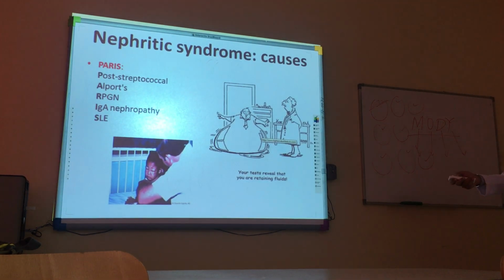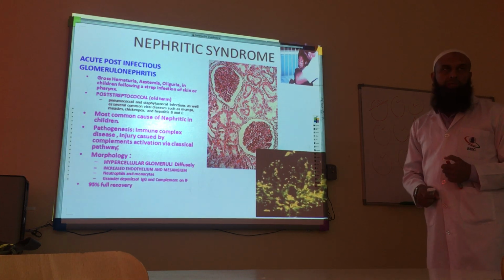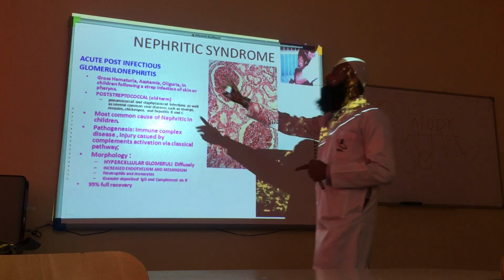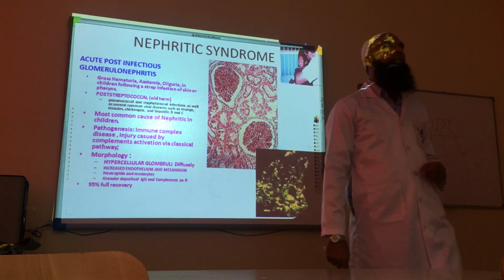So this is a kid. I told you that I will tell you this: periorbital swelling early morning is actually caused by one of the nephritic syndromes, which is called post-streptococcal, or acute post-streptococcal infection. Nowadays they don't even call it post-streptococcal, rather they call it post-infectious.